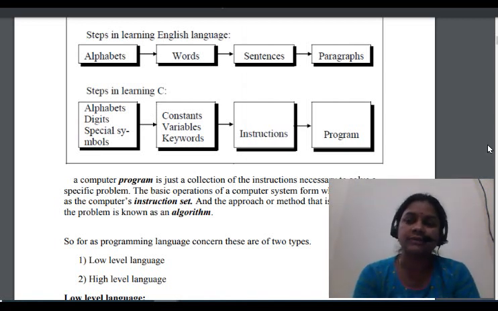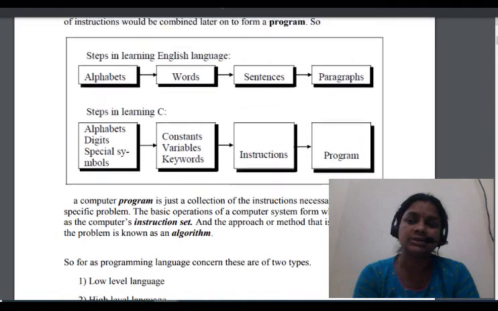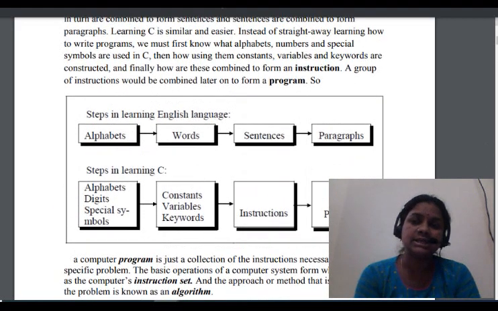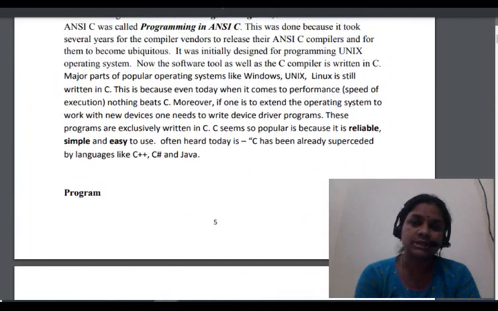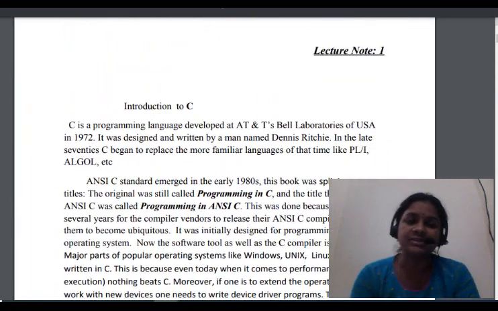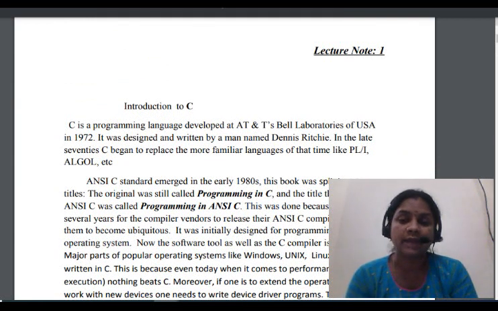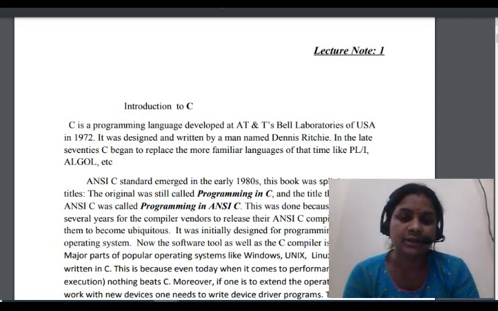Okay, today we are going to learn what the introduction to C is. The C language was developed in 1972 at Bell Laboratories by Dennis Ritchie in the USA. At that time C began to replace more familiar languages like PL/1 and ALGOL.